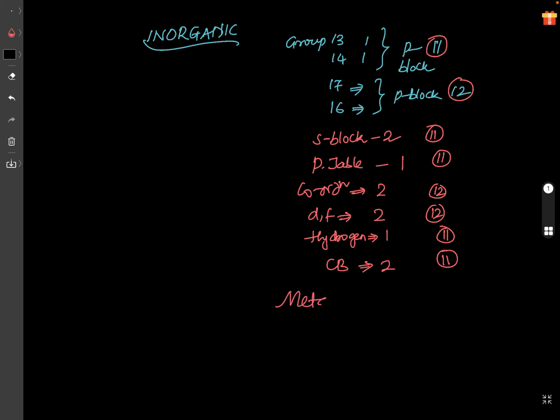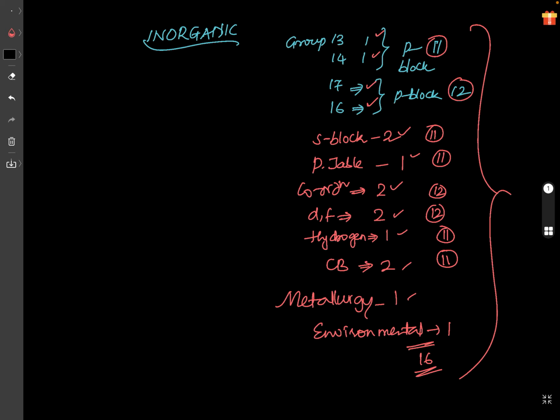And then coming to metallurgy. In metallurgy, one question is there, a matching type of question. How many questions are over? 1, 2, 3, 4, 5, 6, 7, 8, 9, 10, 11, 12, 13, 14, 15. And environmental chemistry: I have taken it under the category of inorganic chemistry, first year. This question is there. So total 16 questions from the inorganic part. No question is tough; all questions are average.